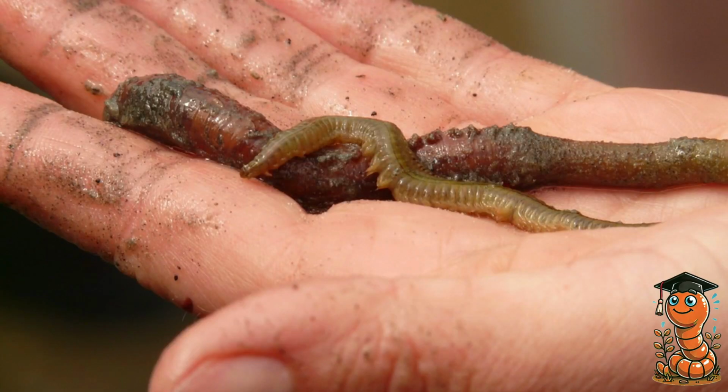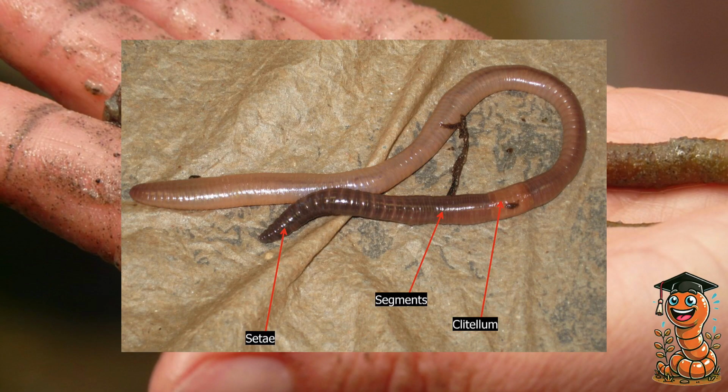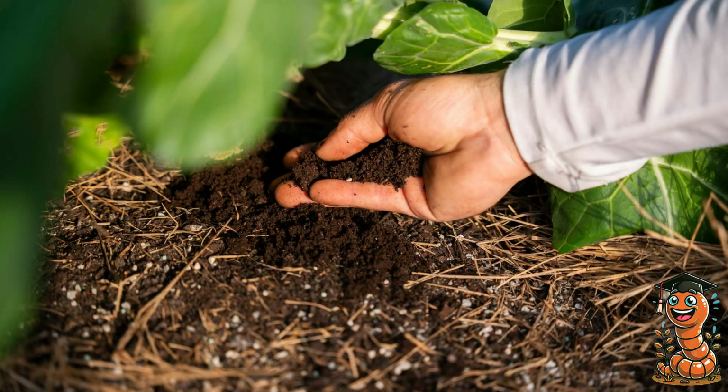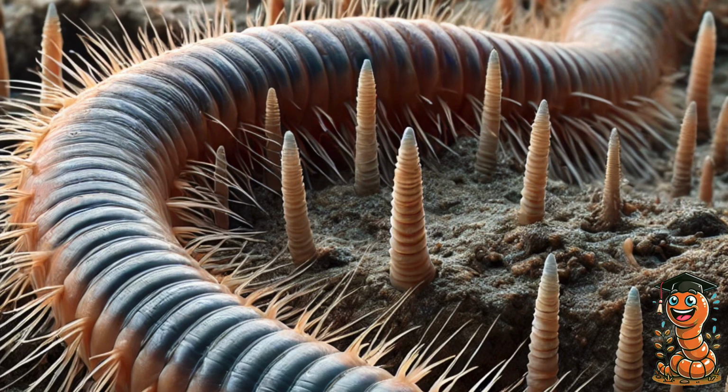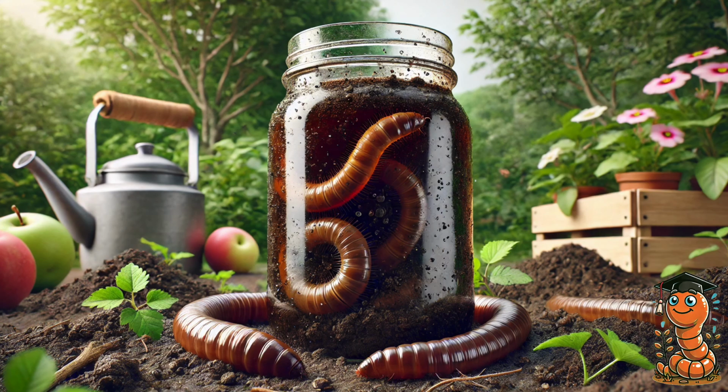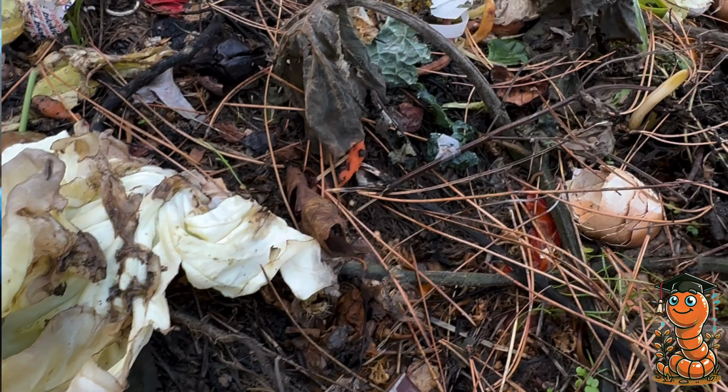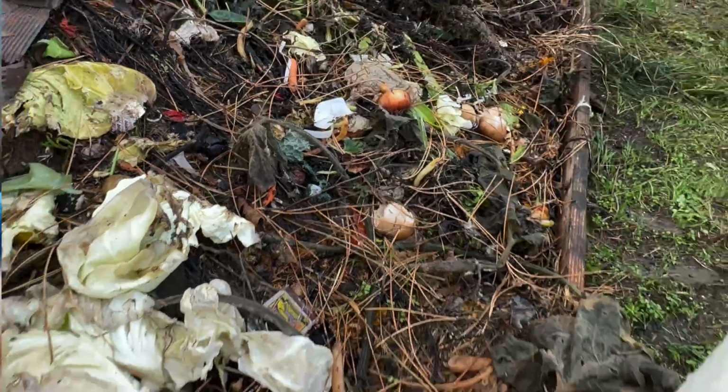Breeders. Breeders are sexually mature worms identified by a clitellum. Bristles. Bristles, or setae, are tiny rigid structures on earthworms that act as brakes during movement. Castings tea. Castings tea is a nutrient-rich solution made by dissolving worm castings in water.